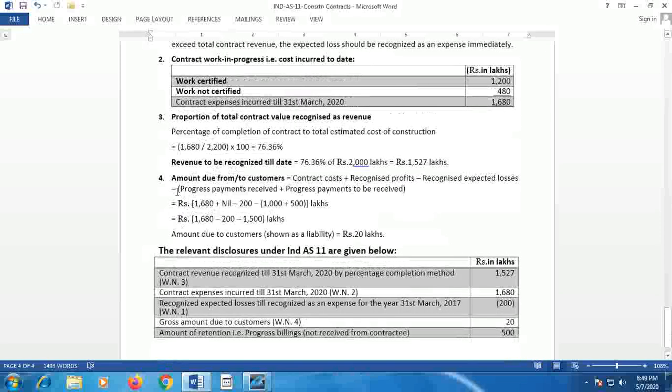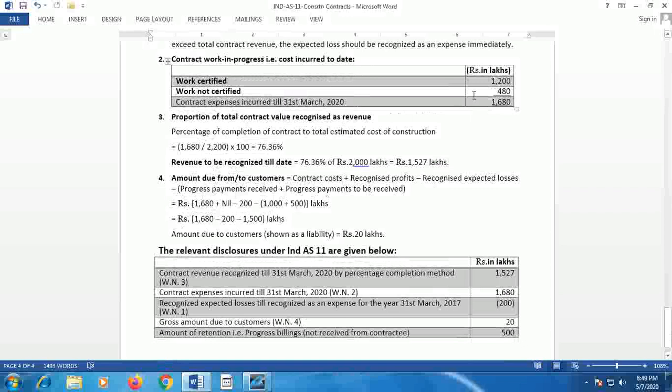Now, the fourth working note: amount due from or due to customers has to be calculated. Due from customer is shown as an asset, due to customer is shown as a liability. The formula is contract cost plus recognized profits minus recognized expenses, losses if any, minus progress payments received, that is the amount received from the contractee, plus progress payments to be received, the amount to be received from the contractee.